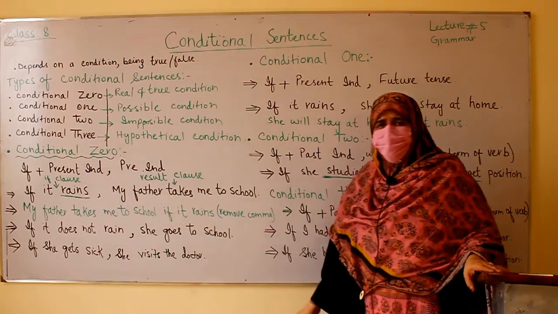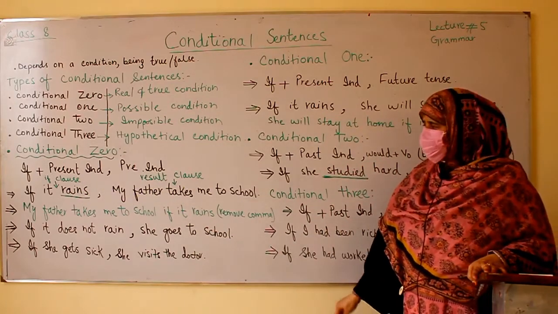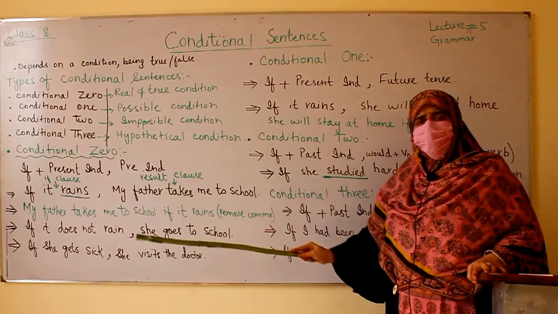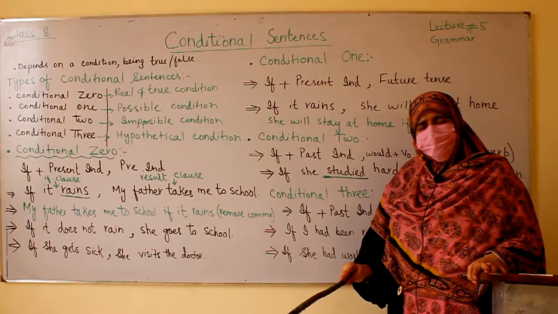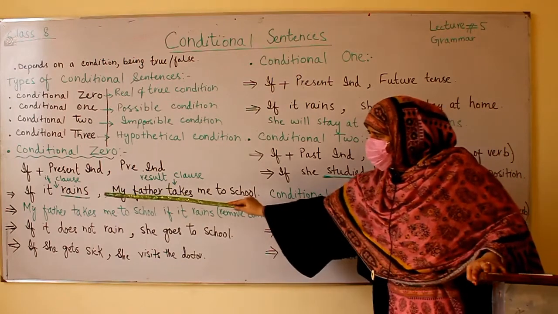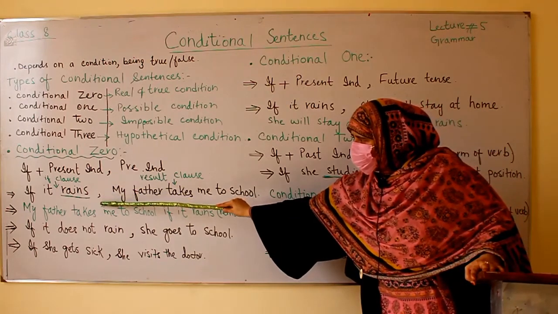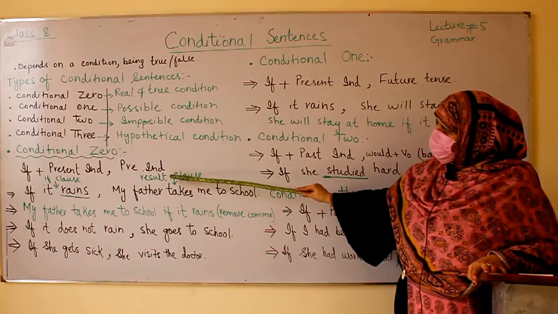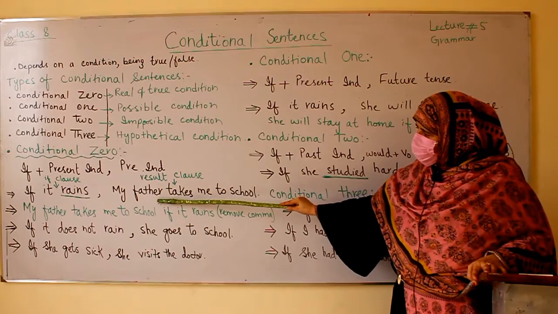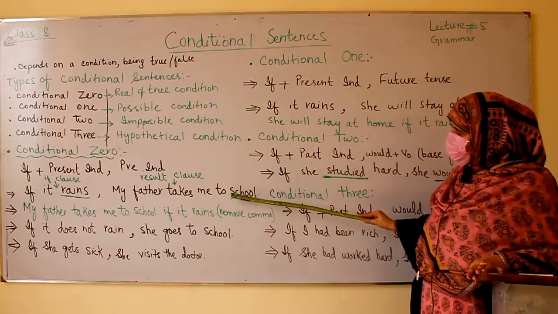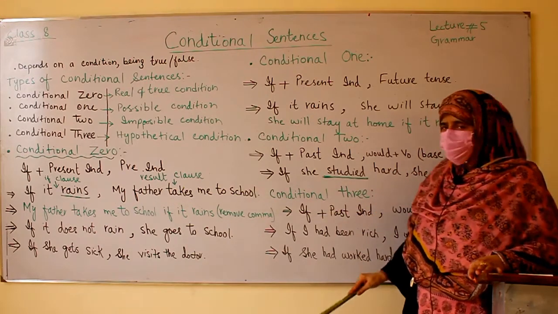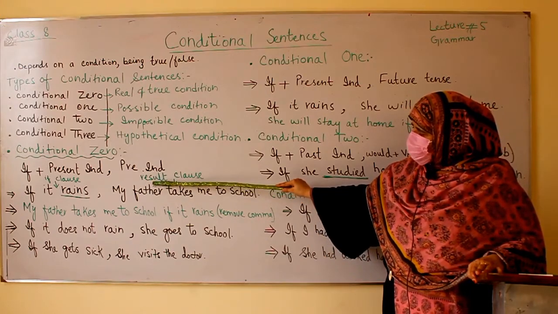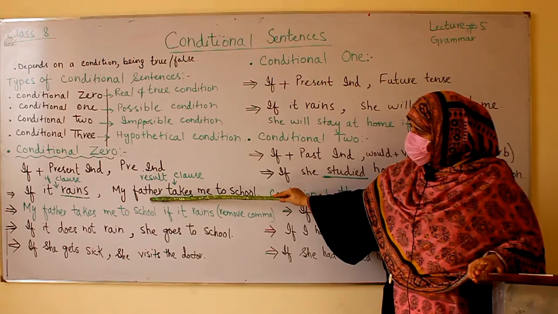We call this the if clause. The other one answers the question: what would happen if it rains? The result would be my father takes me to school. This is the result, that is what would happen.